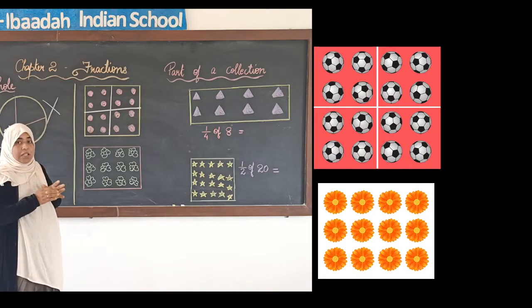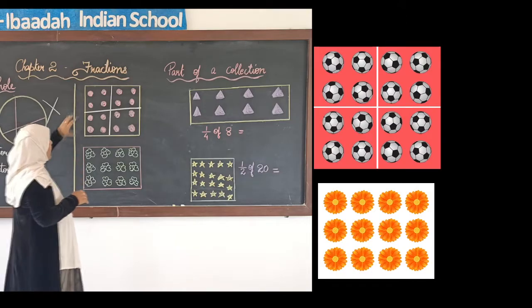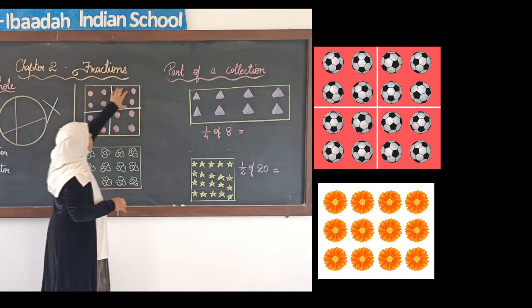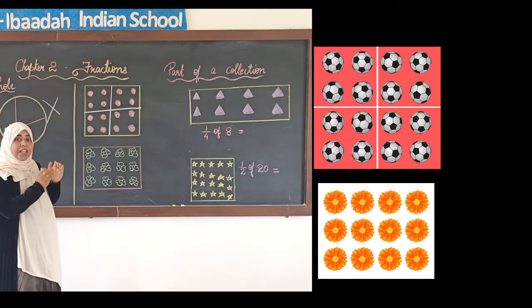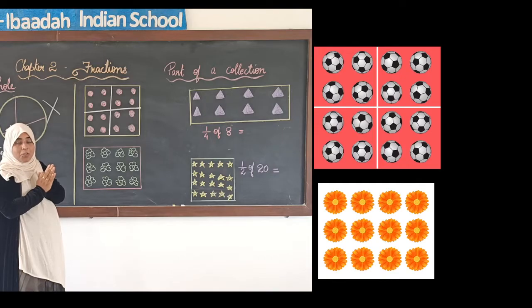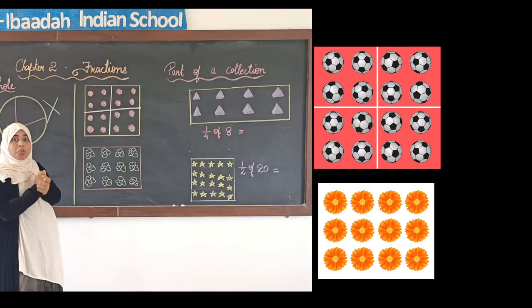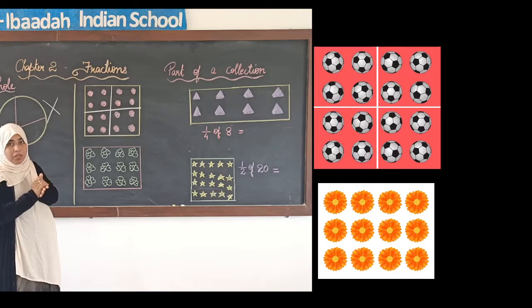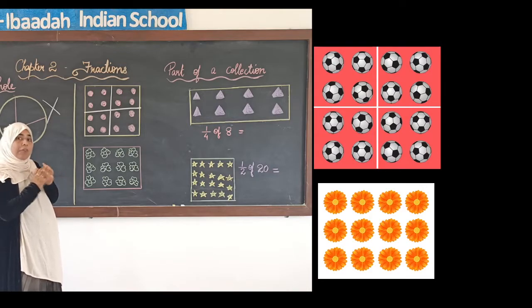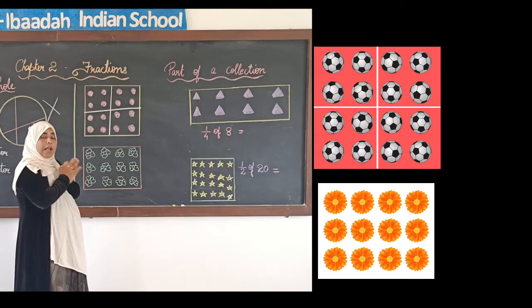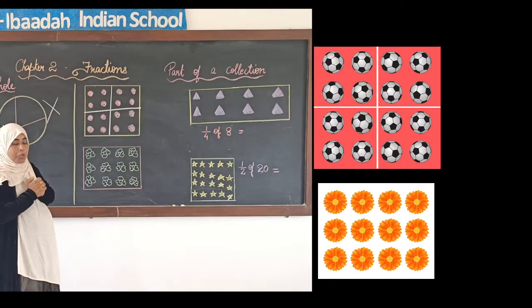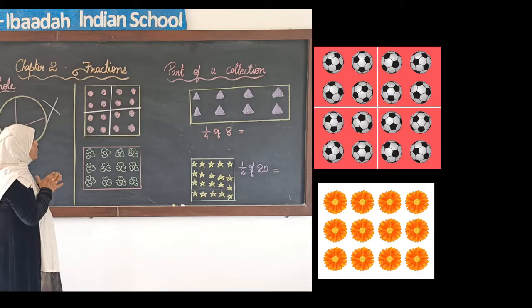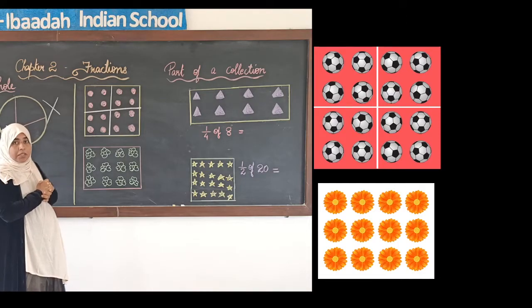Now these 16 balls were divided into 4 groups. So each group has now 4, 4, 4, 4. You see the number of balls in each group are same. So the division or the distribution that is made is equal. So in the collection also, if we have to take it as a fraction, it has to be the equal number in each group. Okay, when we divide, each group should have equal number of things.